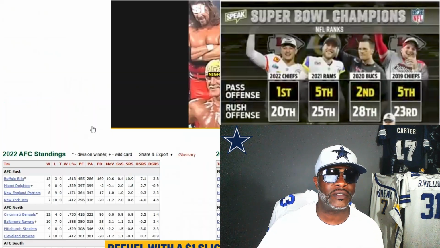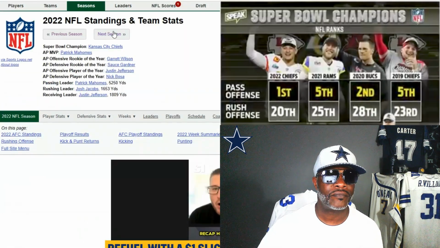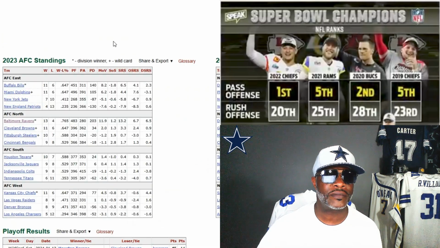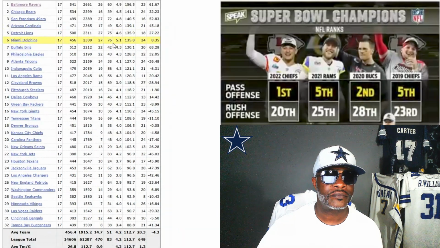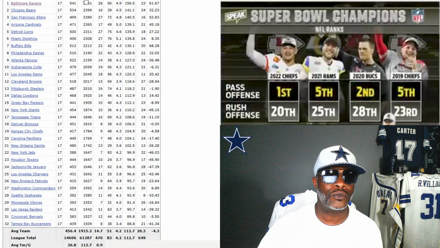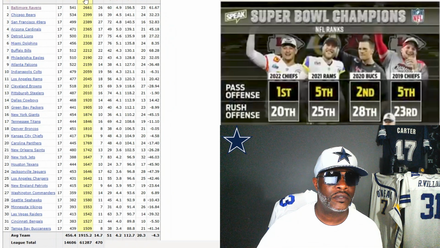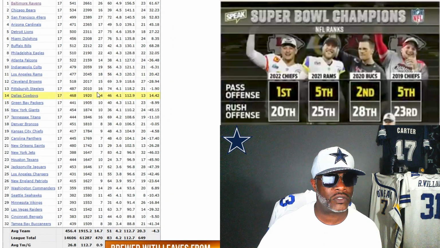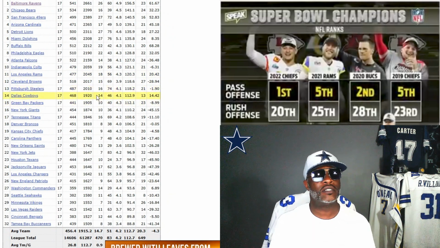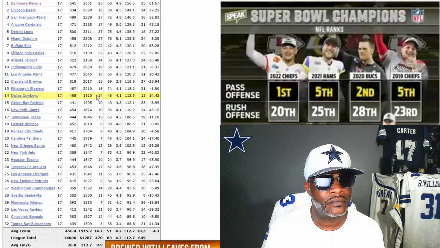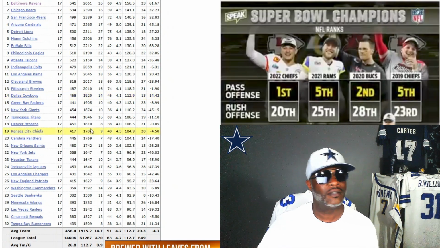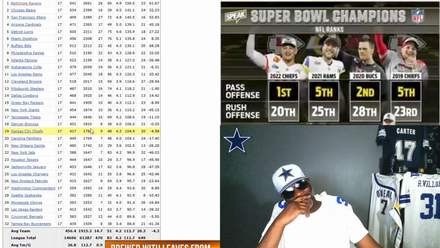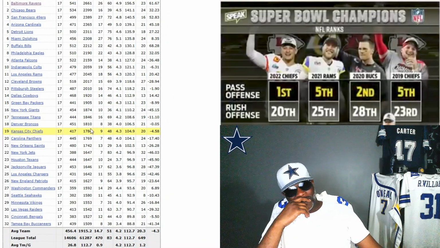Let's look at 2023. Make sure we see who rushed for the most. Okay, here we go. In 2023 the Cowboys were 14th in rushing. What was Kansas City, because they won the 2023 Super Bowl? Kansas City was 19th. Oh my goodness, the excuses. I ain't trying to hear that, bro.